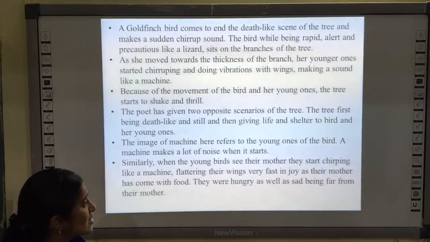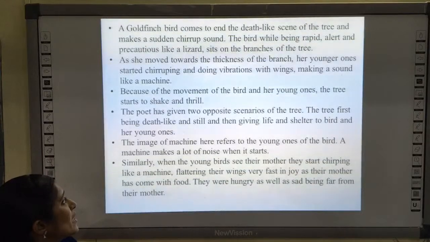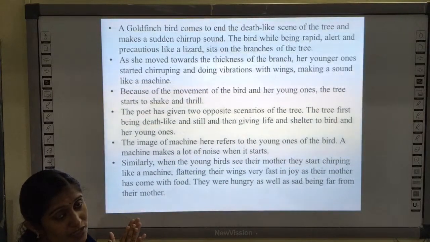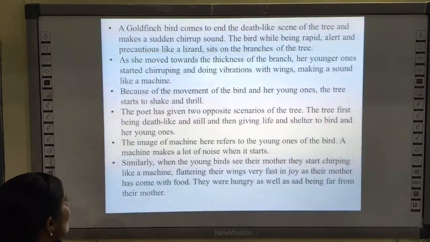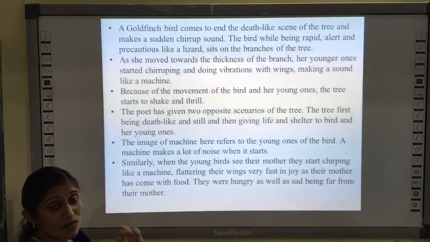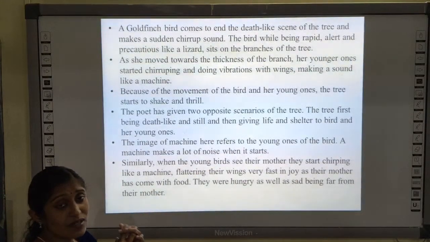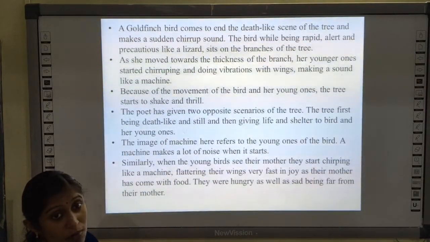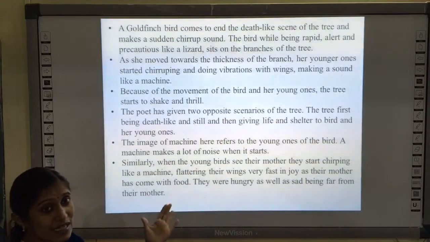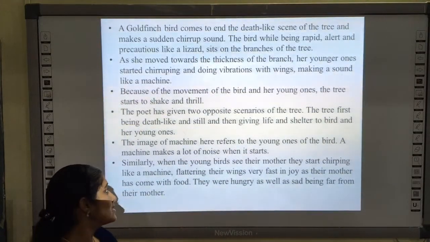Okay, let's see what it is. The tree is first death-like. So in the beginning it was death-like and still, and then it gives life and shelter to the bird and her young ones. In the beginning it was considered a death-like situation, but the tree has given life and shelter to the bird and its young ones. So it has allowed the bird to build a nest in it.